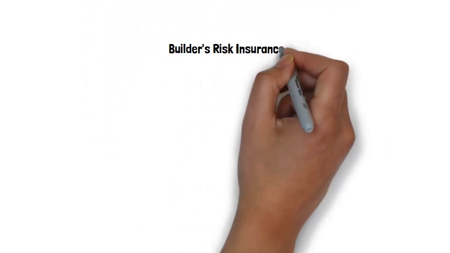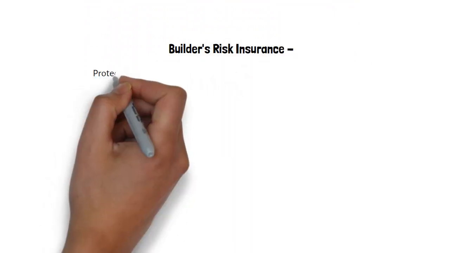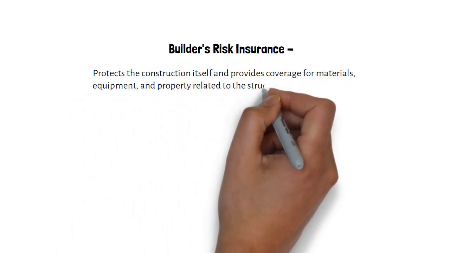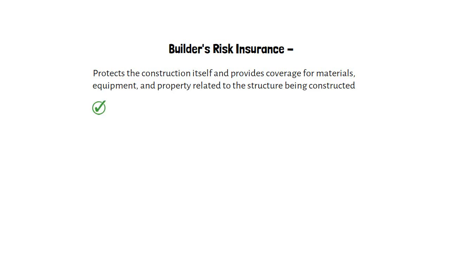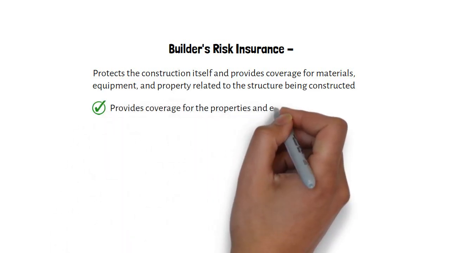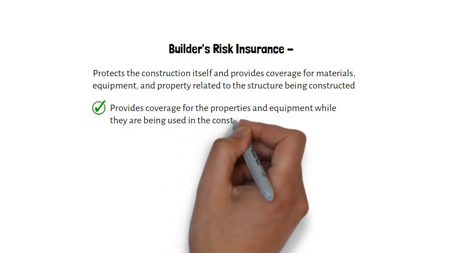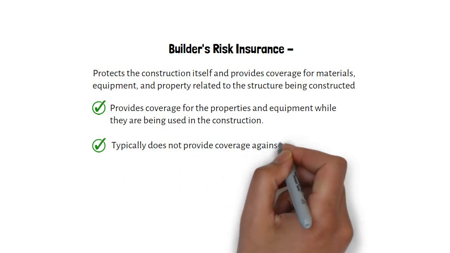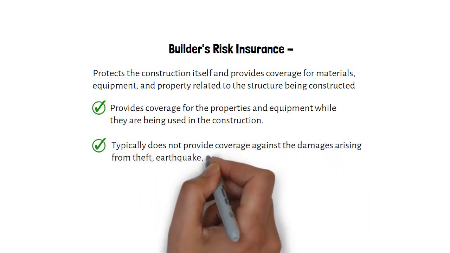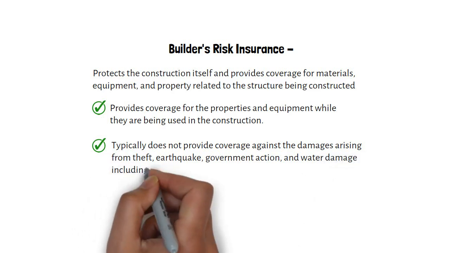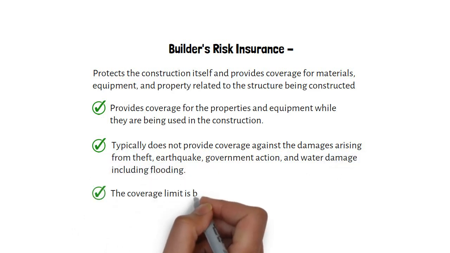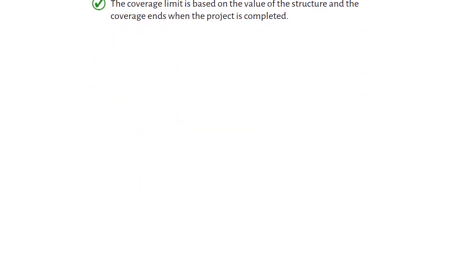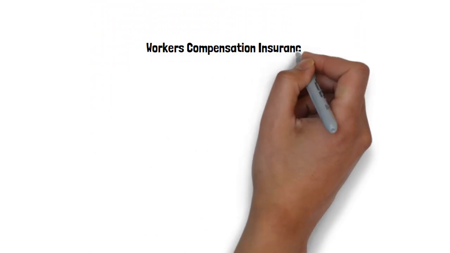Builder's risk insurance. Builder's risk insurance protects the construction itself and provides coverage for materials, equipment, and property related to the structure being constructed. It provides coverage for the properties and equipment while they are being used in the construction. Typically, a builder's risk insurance does not provide coverage against the damages arising from theft, earthquake, government action, and water damage including flooding. The coverage limit is based on the value of the structure and the coverage ends when the project is completed.